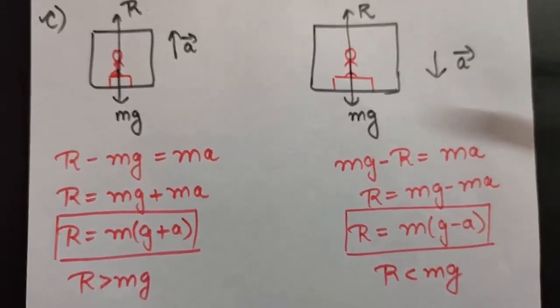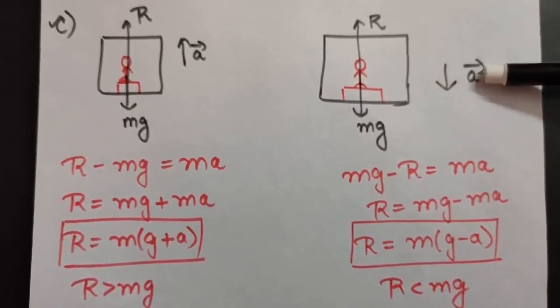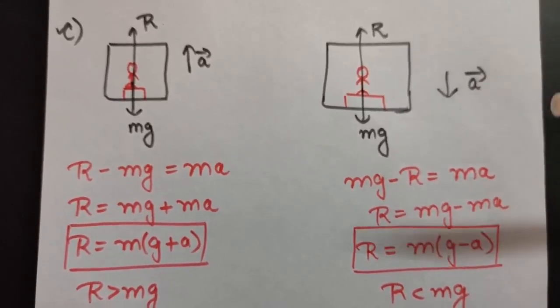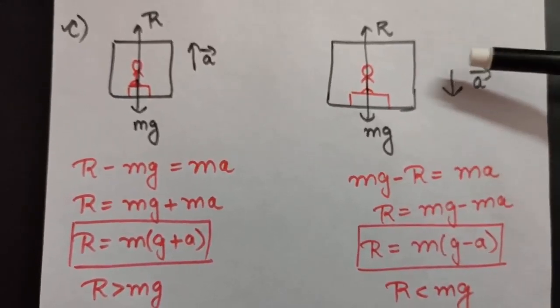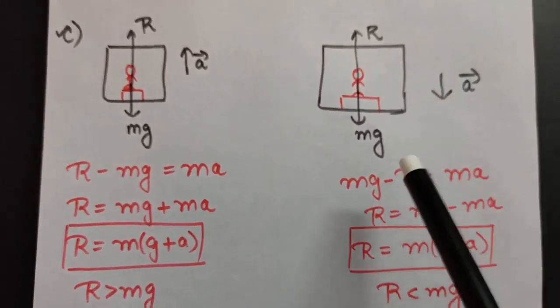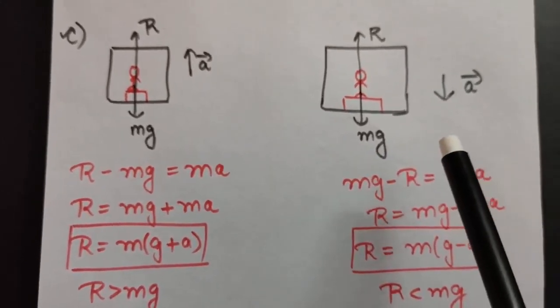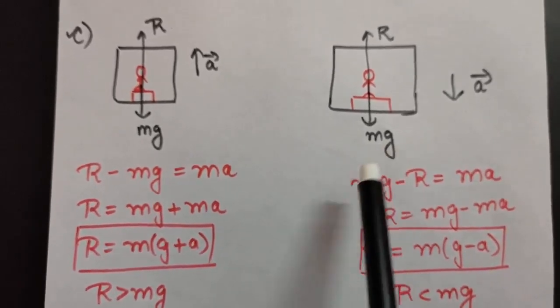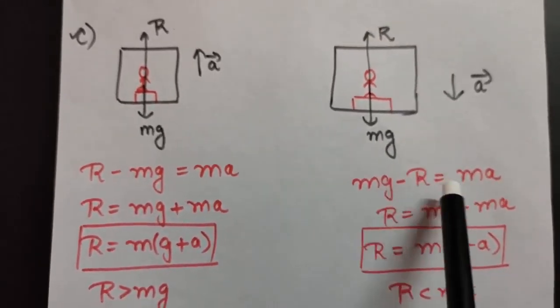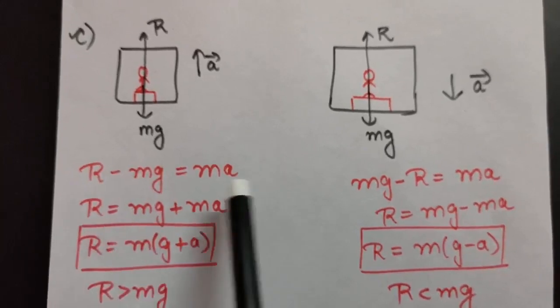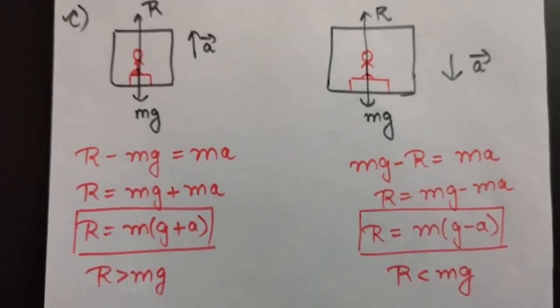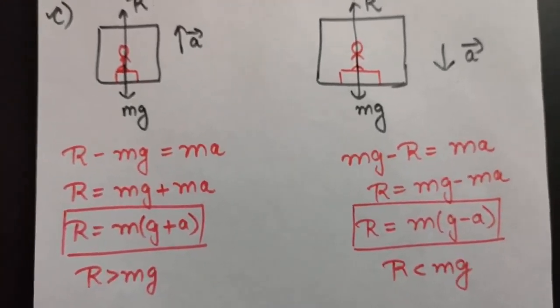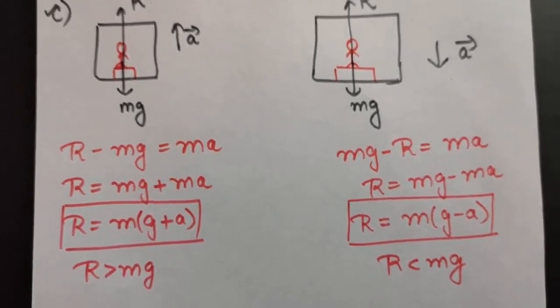Now, look at the case when the lift is accelerating downwards. Again, because the direction of motion is downward, which direction will be taken as positive? Downward direction. So you can write mg minus R will be equal to ma. Clearly understand the difference between these. The direction of motion will always be taken as positive, and according to that you will form the equations of motion.